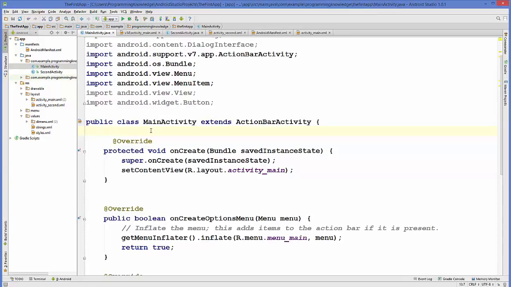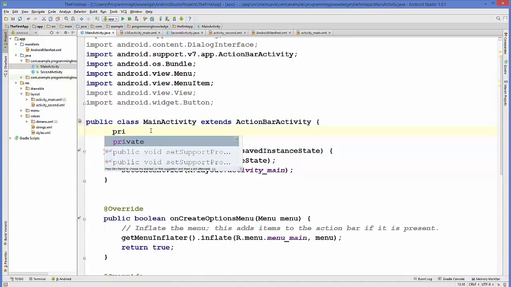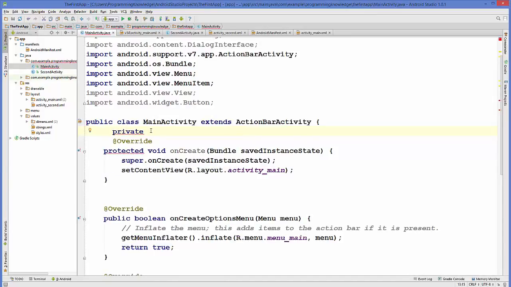So first I will create a button instance, so private static Button.